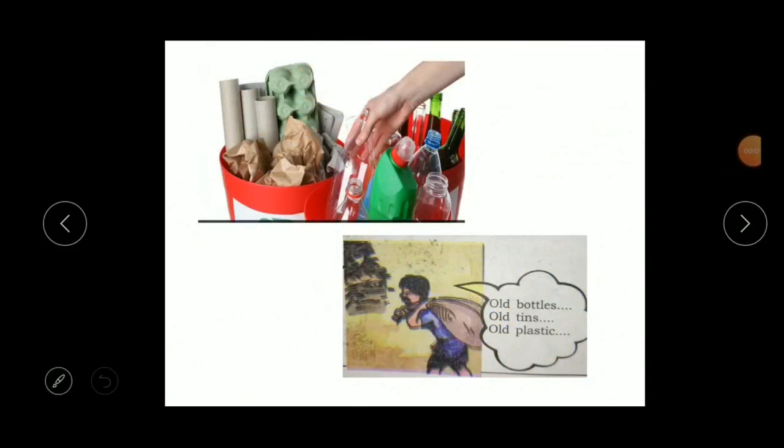Children, the waste that contains tins, the tin boxes, tin cans, plastic bottles, rubbers, papers, etc. do not get decay. Papers will get decay, but the plastics and the tins will not get decay, means they will not decompose. They will not mix with soil easily. They take a longer duration to decay. So at that time it is better to give them to the people who buy old things.